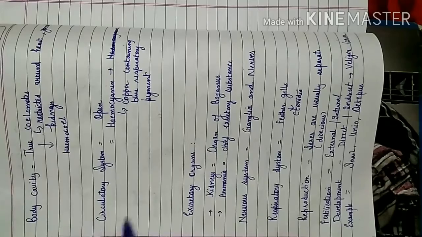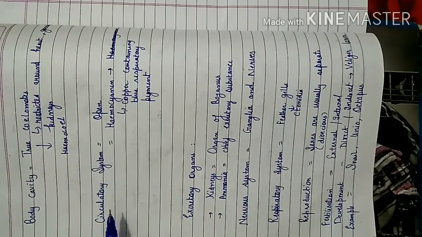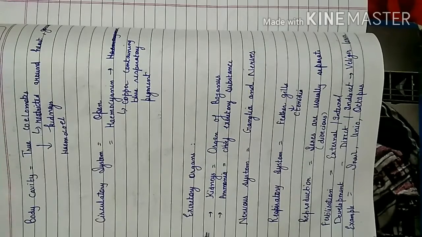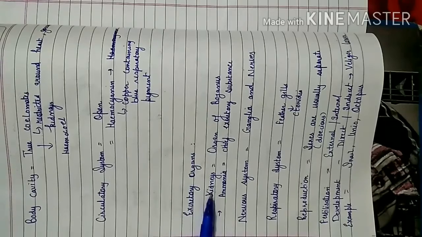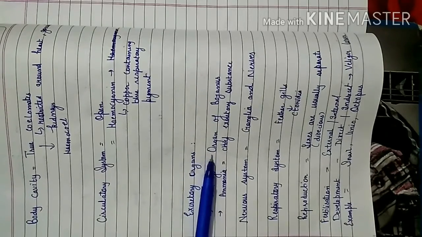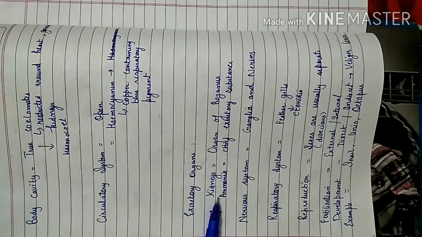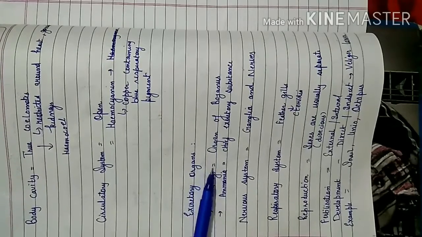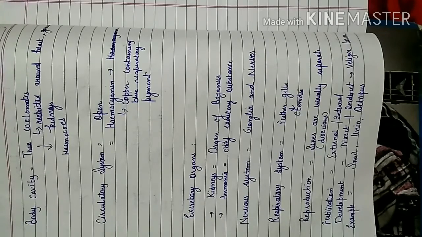So this is another unique feature of the animals under phylum Mollusca, that they have a hemocyanin which is known as copper containing blue respiratory pigment. Then the excretory organs. Their excretory organs are kidneys. So kidneys, they are also known as organ of Bojanus in the phylum Mollusca. So the kidneys, that is organ of Bojanus, they are the excretory organs under phylum Mollusca.